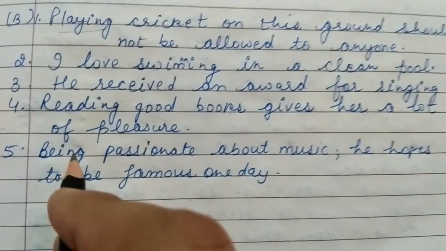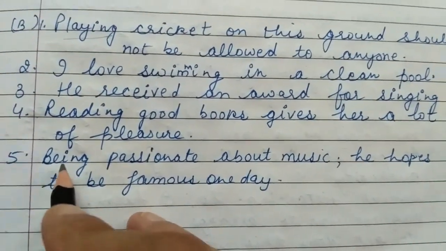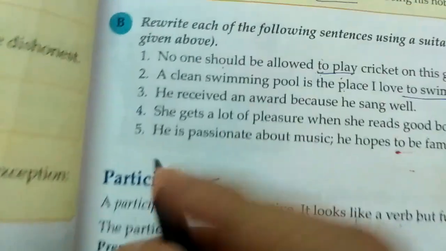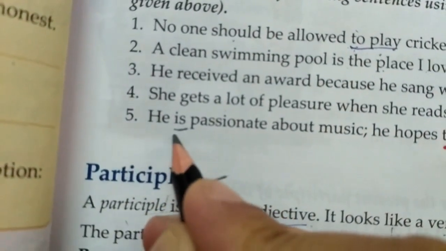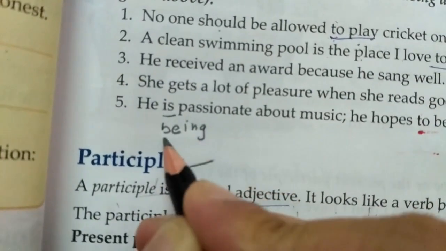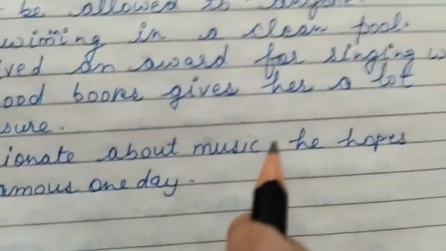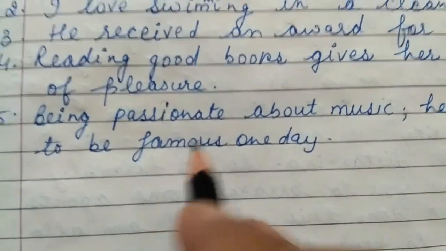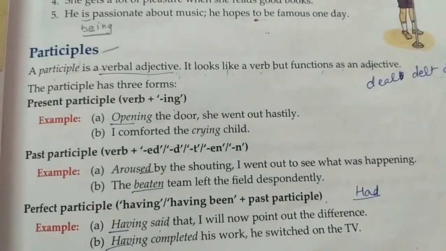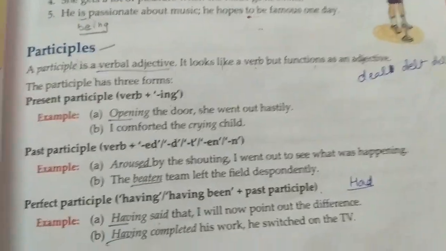So, he is passionate about music. Here we have changed the be verb. Is is the be verb. I will show you the question also. We just added ing and it became being. So, being passionate about music, he hopes to be famous one day. So this was all about the gerund. Now let's discuss the participle. A participle is also called a verbal adjective.